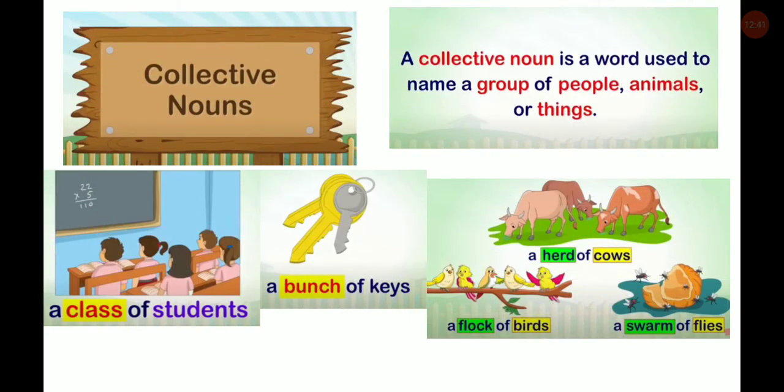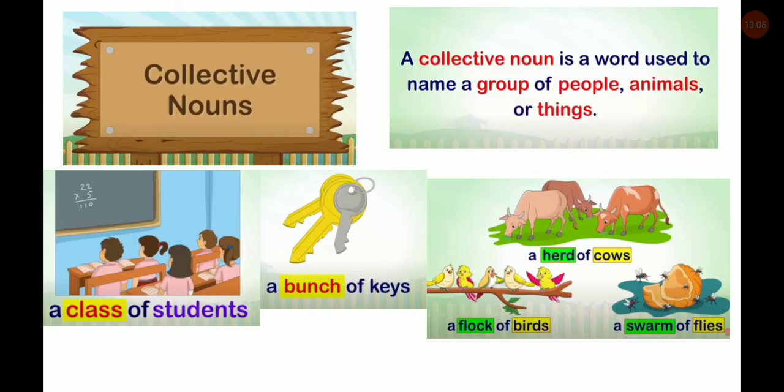Now we will move on to collective nouns. A collective noun is a word used to name a group of people, animals or things. For example, a class of students. The class is a collective noun. A bunch of keys.